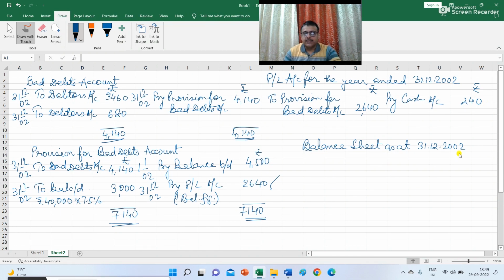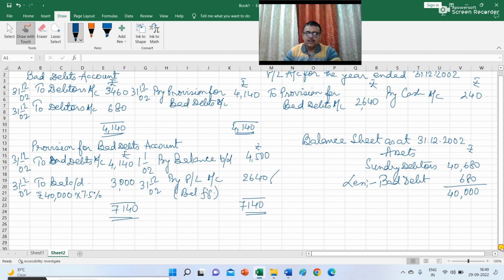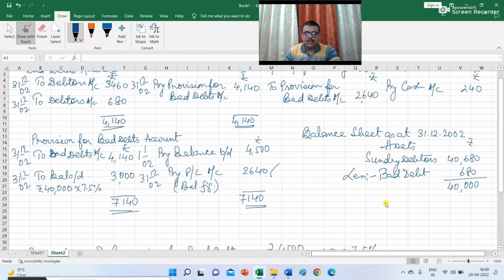Now in the balance sheet, on the asset side, we have sundry debtors of 40,680. From this figure, you have to reduce the bad debt of 680, and from 40,000 you have to reduce the amount of provision required for bad debt.